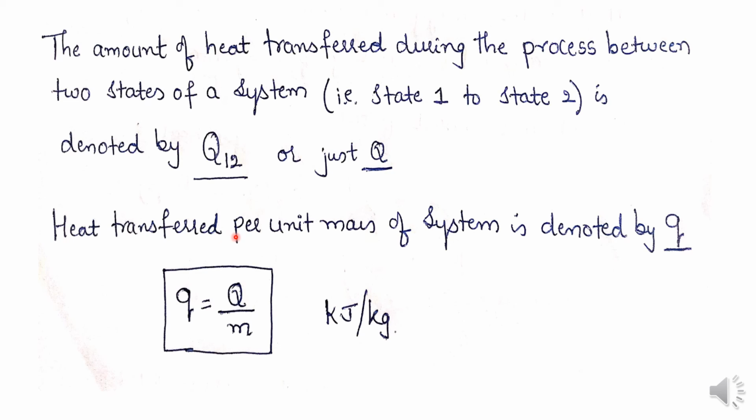The heat transferred per unit mass of a system is denoted by small q. Small q denotes heat transferred per unit mass, that is capital Q divided by m. Its unit is kilojoules per kg.